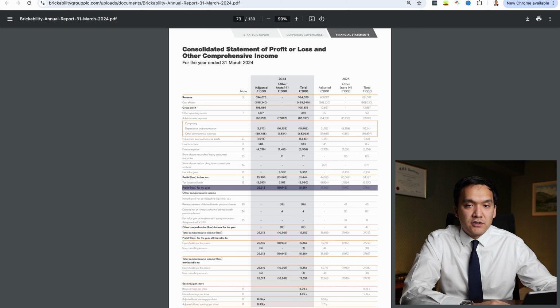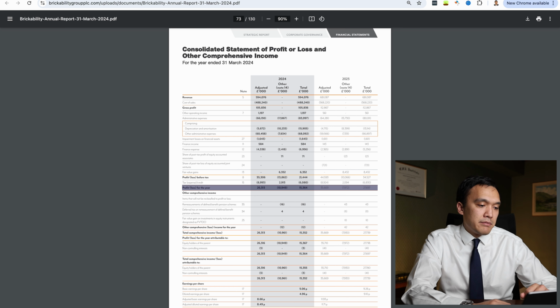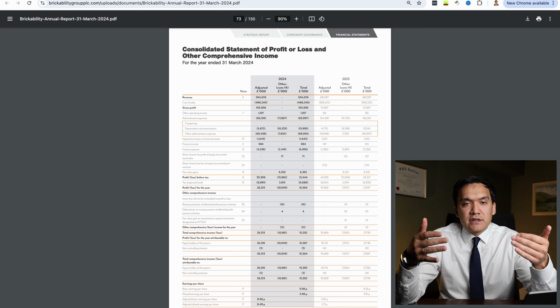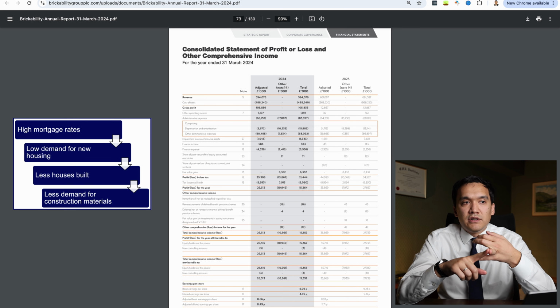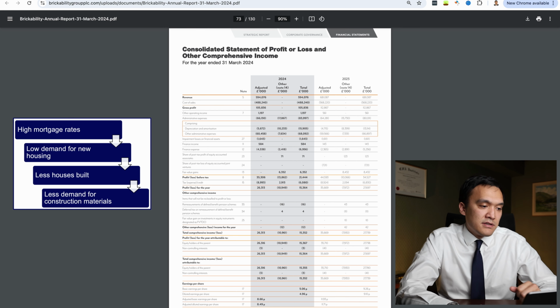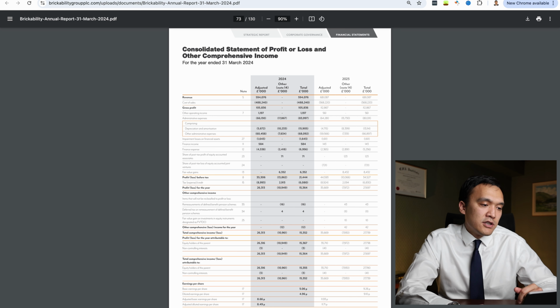They generated 15.4 million in profits, but unfortunately the profits have declined in comparison with 2023 from 28 million pounds. From what we know, in the real estate sector there was high inflation and a substantial increase in mortgage rates, so there is less demand for new housing. And despite these structural problems, the company was still profitable in 2024.